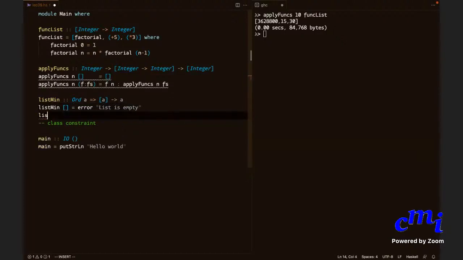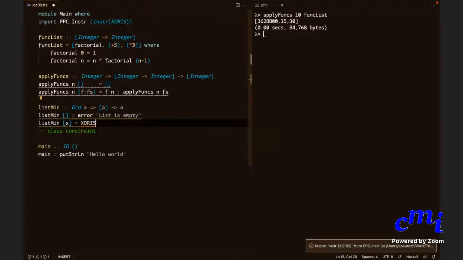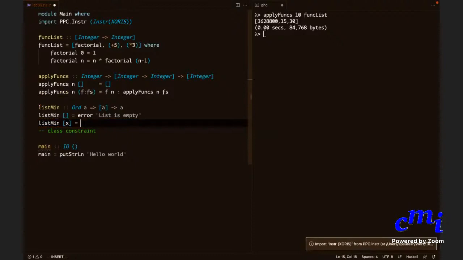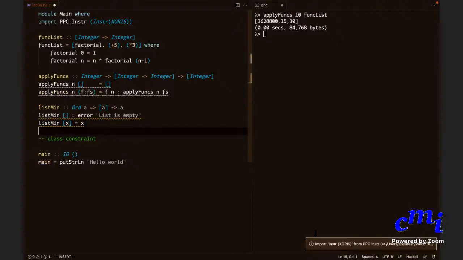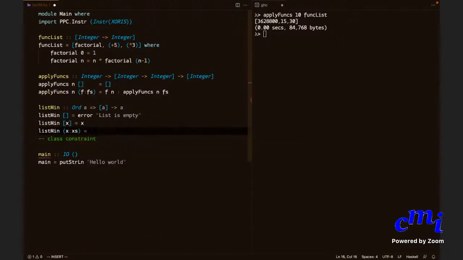List min of a singleton list X is just X. What is list min of X followed by Xs? X or list min of Xs.